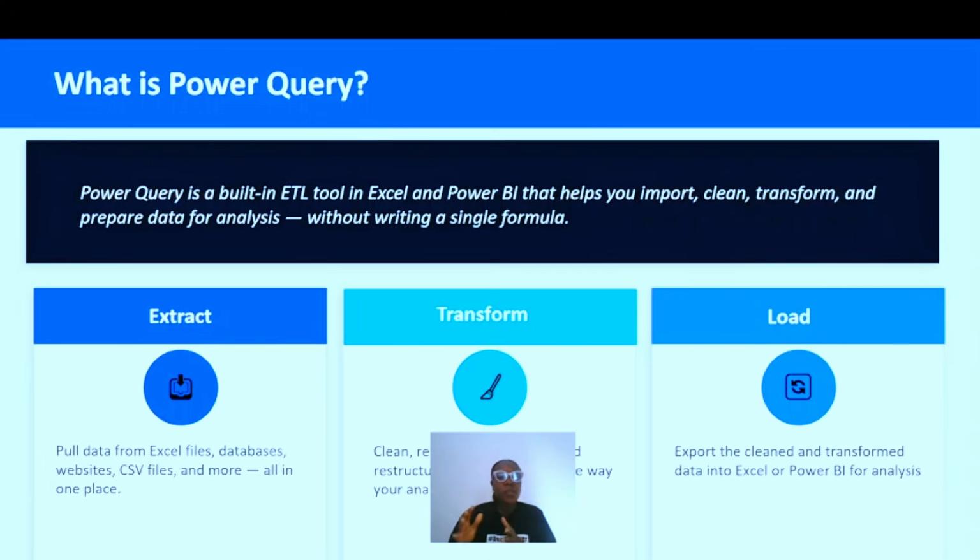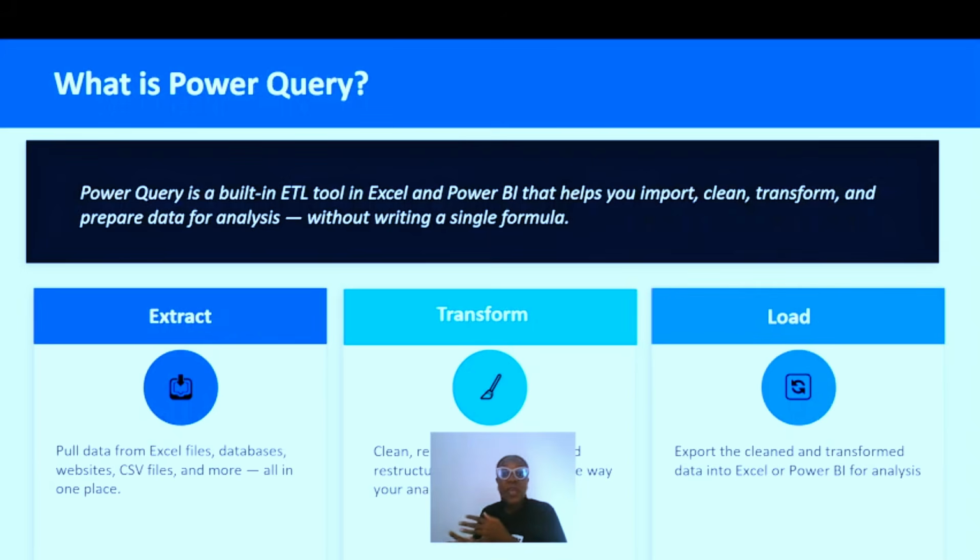Now, ETL stands for extract, transform, and load. Power Query can help you pull data from different sources. It can be from your Excel file, from your databases, from websites, CSV, any source at all. Power Query has that capacity. It has been built to extract data from different sources.